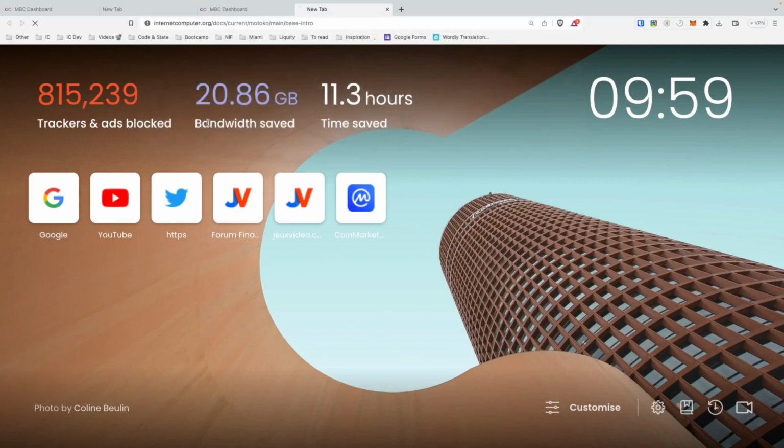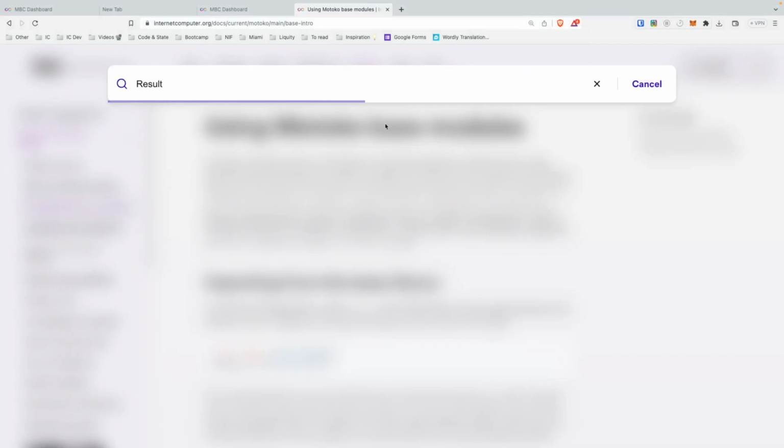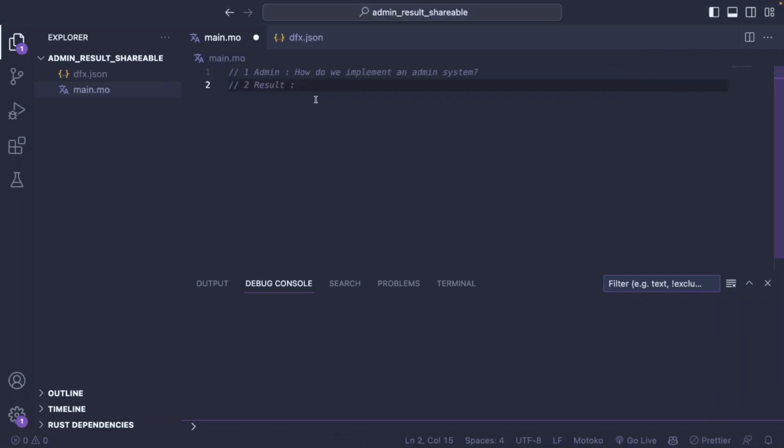You should already have seen this type in the bootcamp, but I'm going to explain a bit more how you can use it. This is this one. It's a type to deal with errors. So this is going to be useful. For example, if someone is not an admin, we want to return an error message. So we are going to use this type, result, to deal with errors.